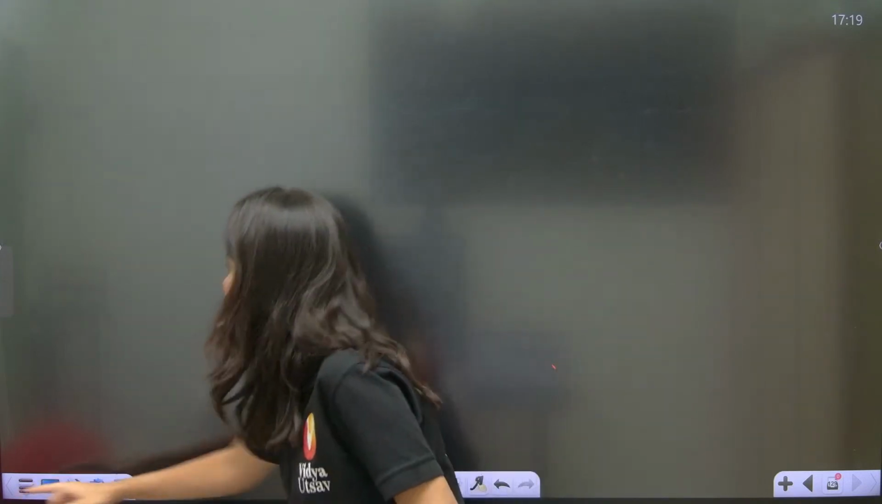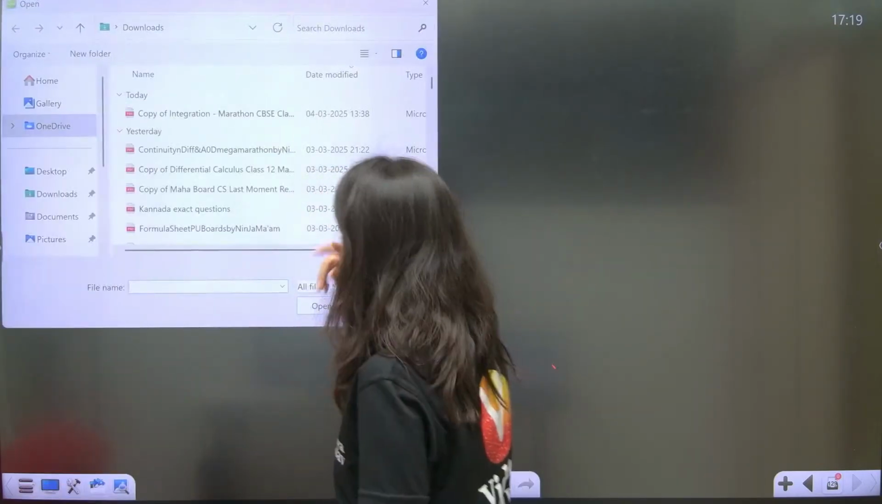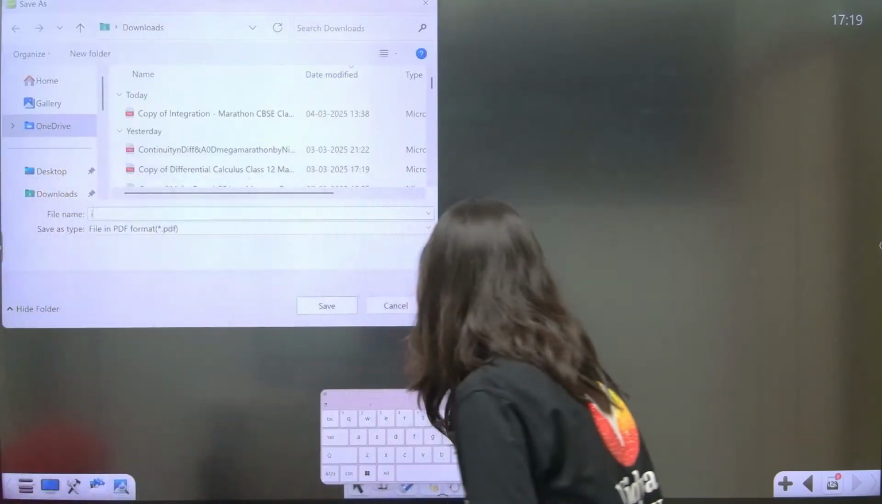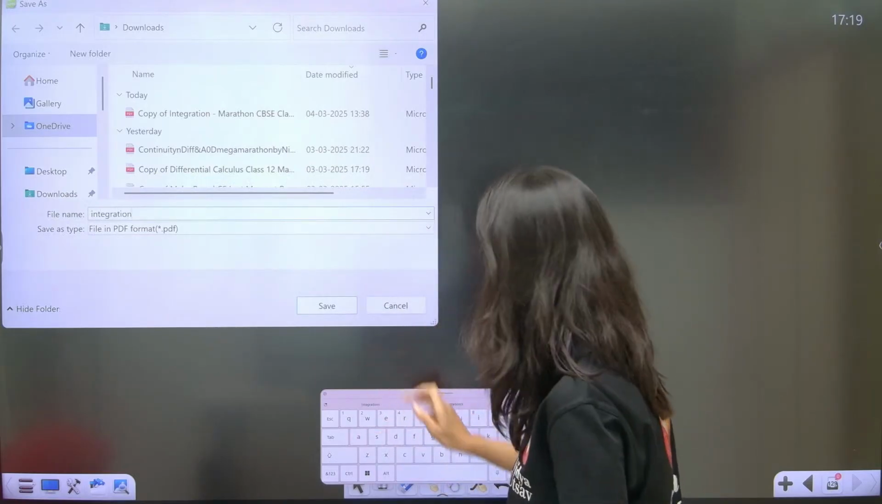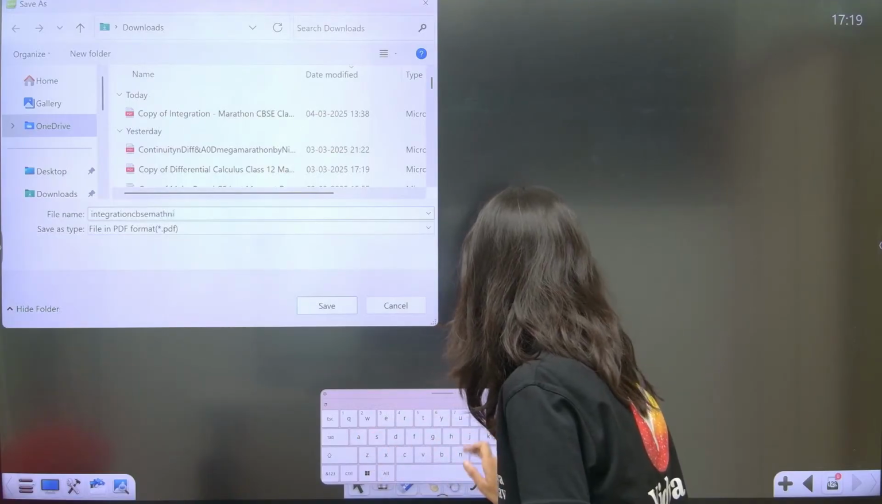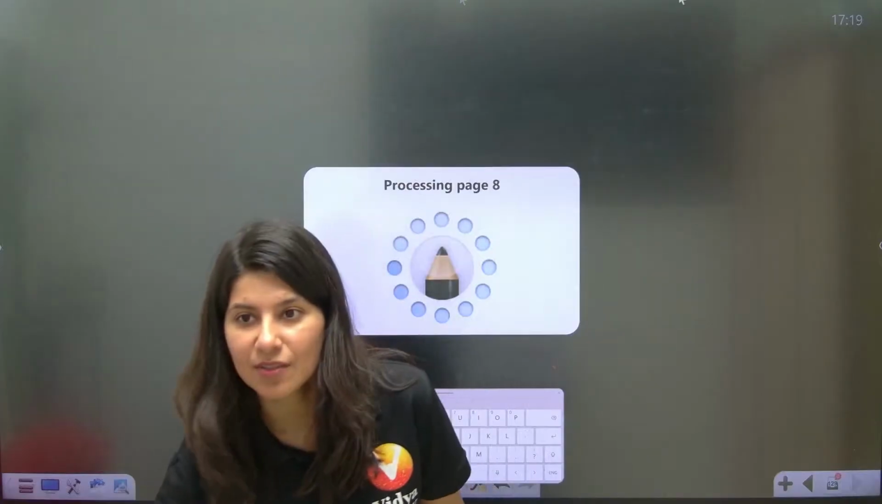Let me just do it in front of you. File, Export, PDF. So this is integration. Integration, CBSE Maths, Ninja ma'am, so that you remember which session PDF this is.